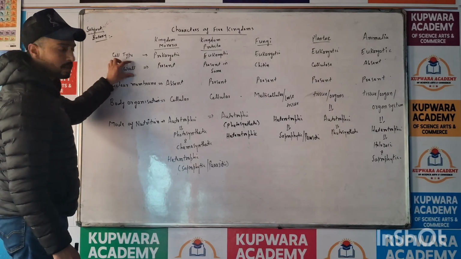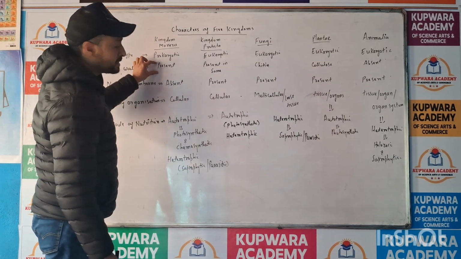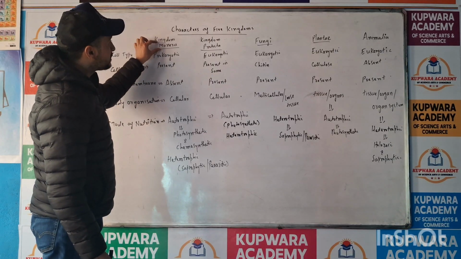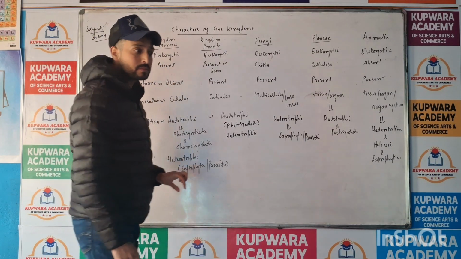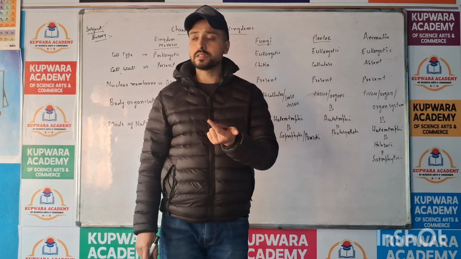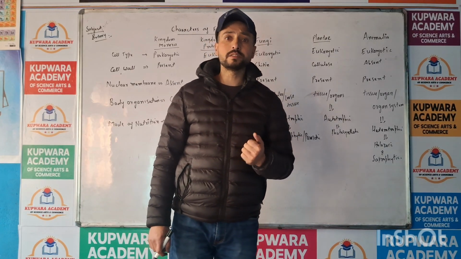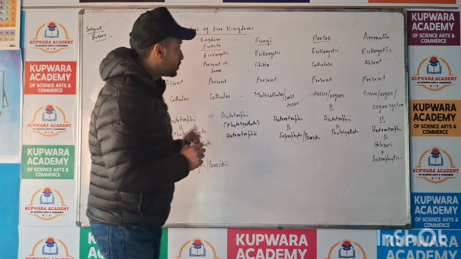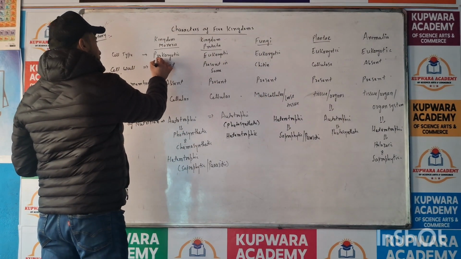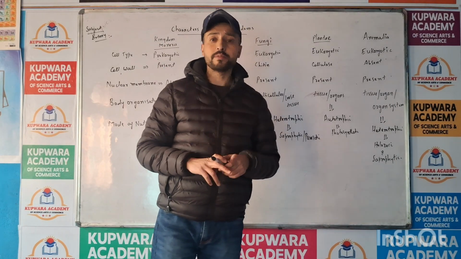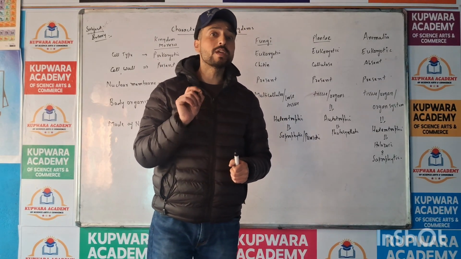Now, cell wall. In Monera, cell wall is present. But the cell wall of Monera includes bacteria, mycoplasmas, and actinomycetes, spirochetes, cyanobacteria. So the cell wall of Monera, for example bacteria, is made up of peptidoglycan.